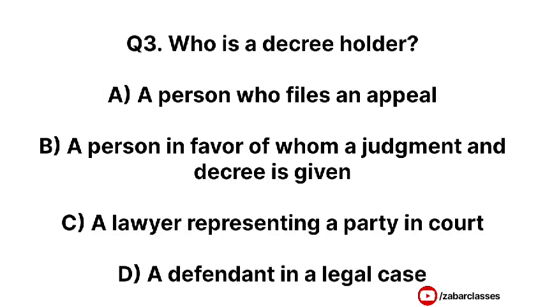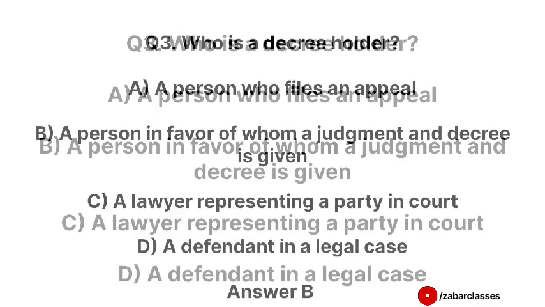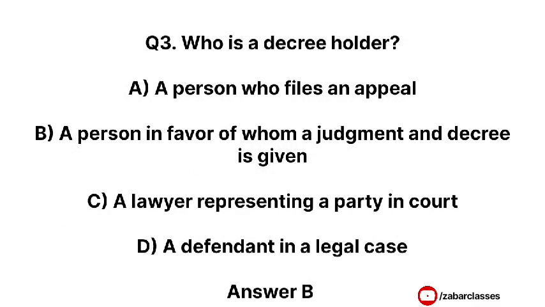Next question is, who is a decree holder? Option A, a person who files an appeal. Option B, a person in favor of whom a judgment and decree is given. Option C, a lawyer representing a party in court. Option D, a defendant in a legal case. Correct answer is option B, a person in favor of whom a judgment and decree is given.